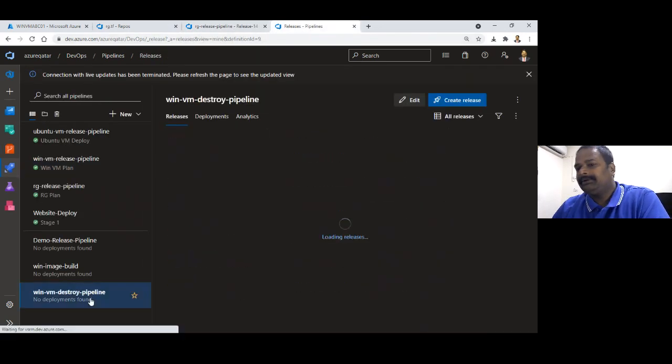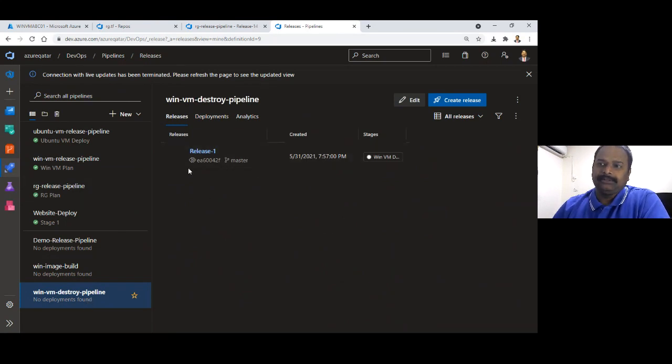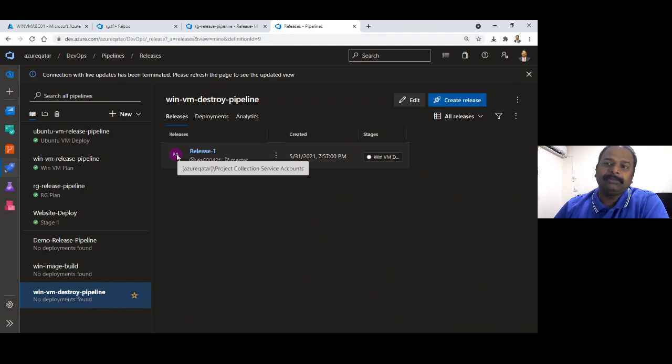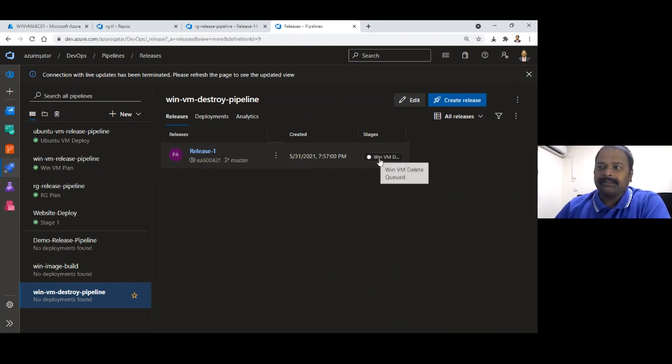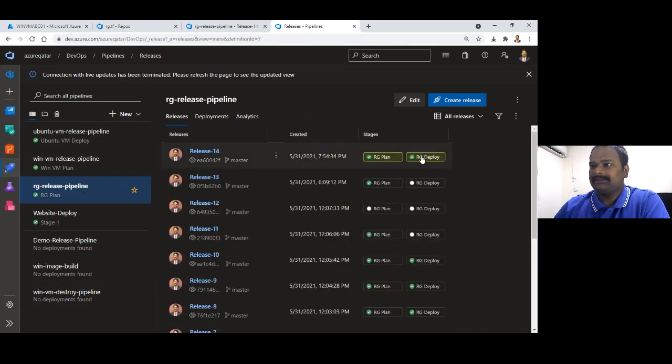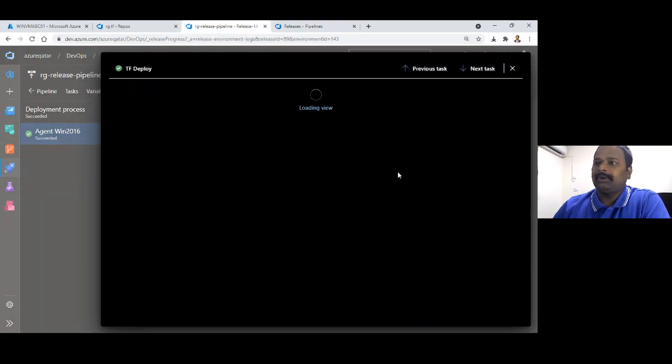If I go to the VM desktop pipeline, you can see who has triggered this. This is the project collection service account. When you schedule a pipeline, it will be triggered by the project collection service account. This is waiting. It is being queued since the release pipeline is running. I think just now it has completed. So the release pipeline just completed and it deployed the resource group.